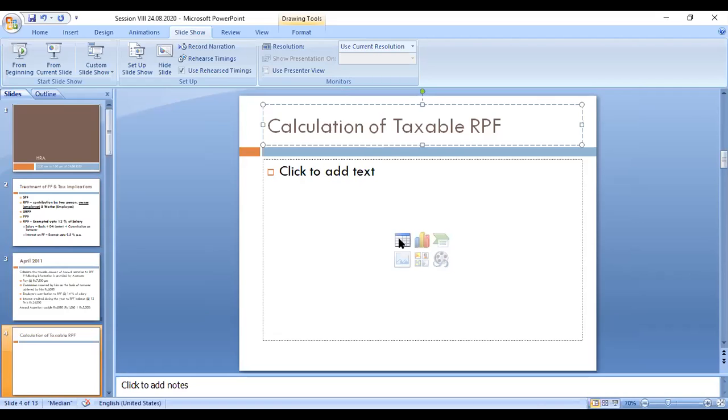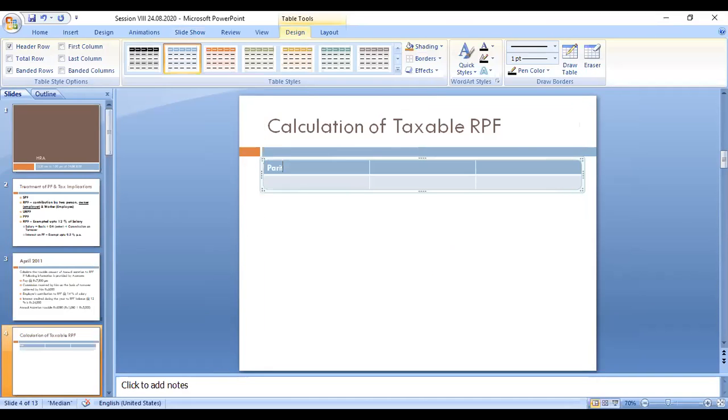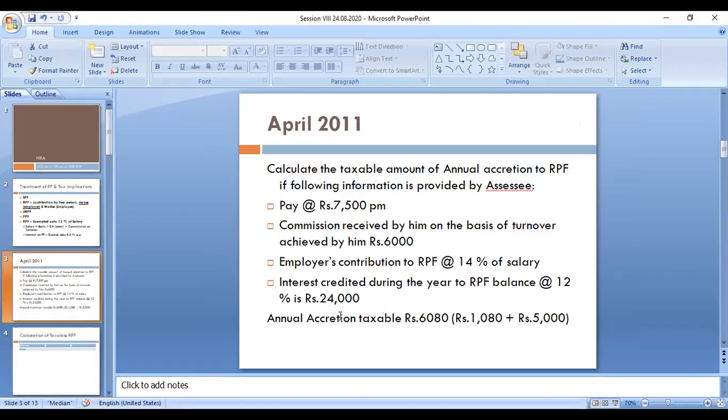Now we have to open two columns: one particulars column, and one amount column in rupees. What is asked in the question? The question asks us to calculate the taxable amount of annual accretion. So only the annual accretion of the taxable amount of RPF is asked.